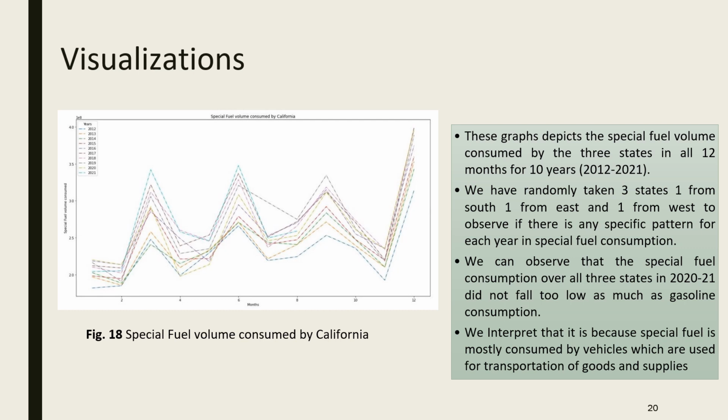We interpreted that this is because special fuel is mostly consumed by the vehicles used for transportation of goods and supplies. And even in 2020, during the COVID time, we do need goods and supplies. So there is not much decrease in the special fuel volume.